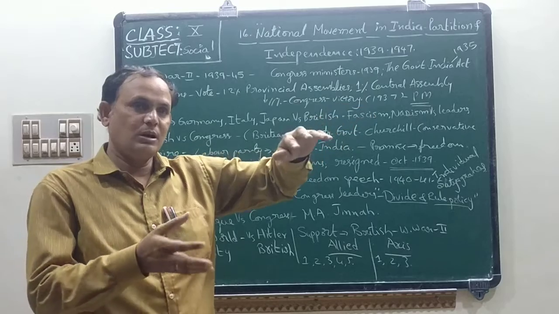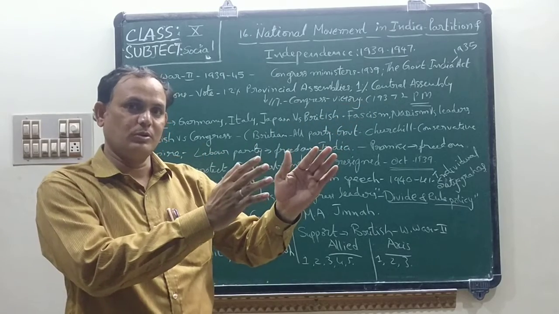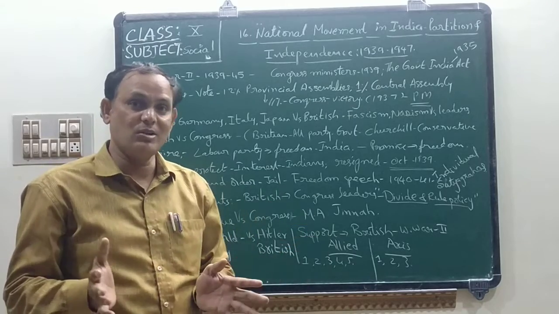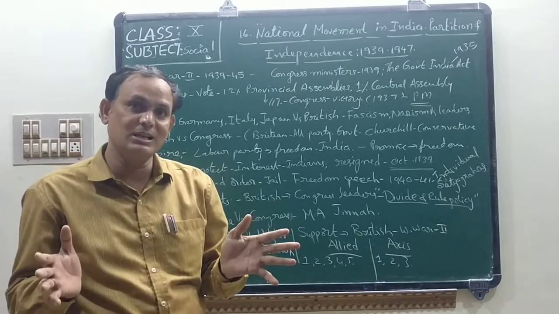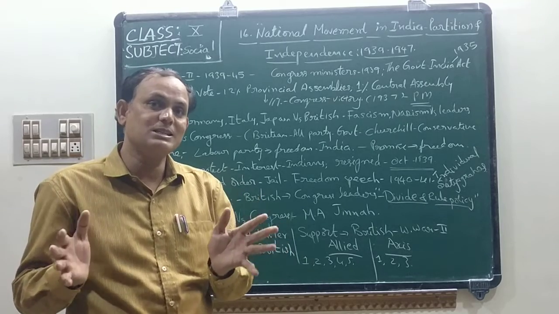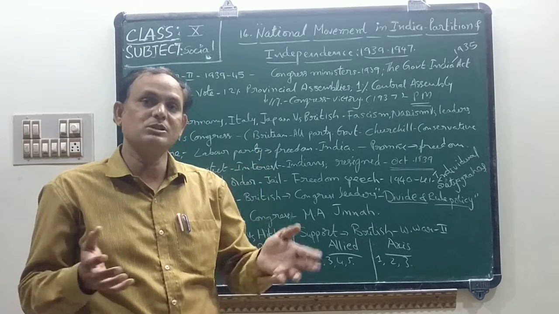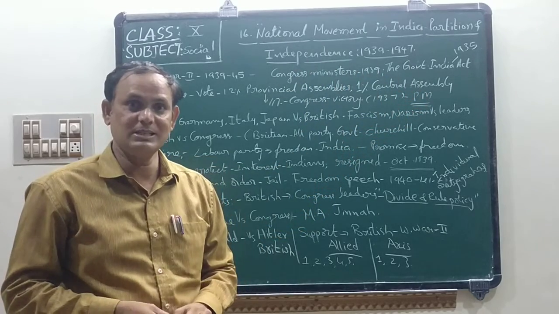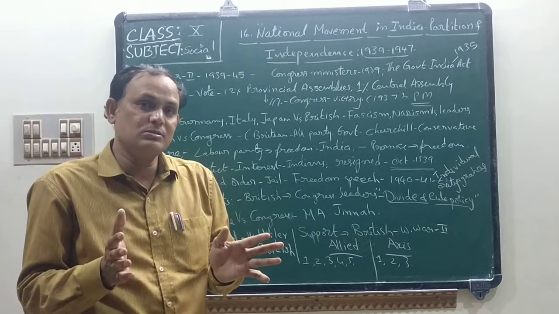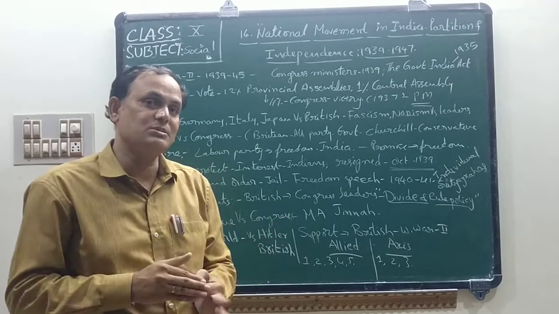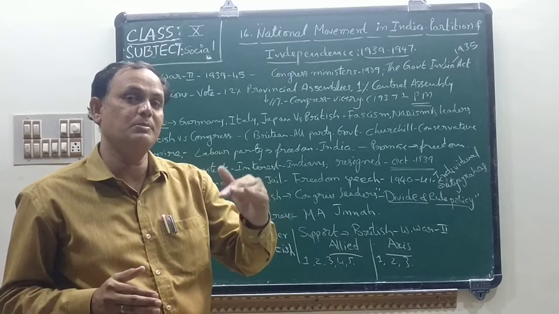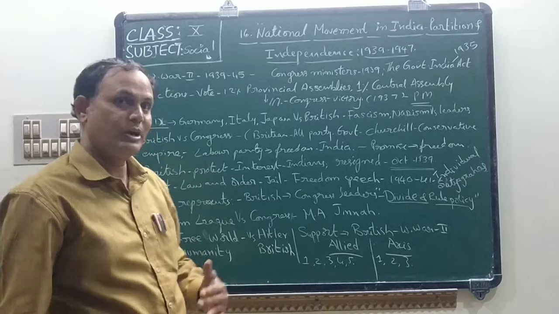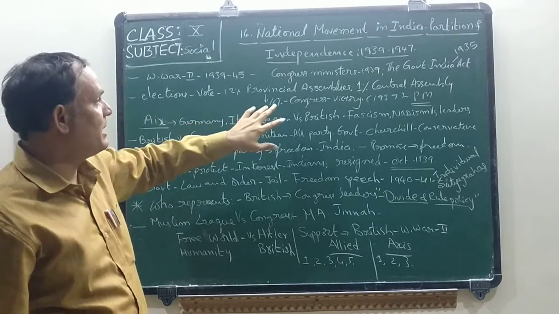on behalf of the Allied group, against the Axis power group. But we were under the control of the Britishers. So without our consent, the Britishers were sending our army, our soldiers to participate in the Second World War. Okay children. But our Indians were questioning the Britishers: after the Second World War, will they give independence to our country or not? Will they give freedom to our country or not? Okay. So in this way, what happened here?